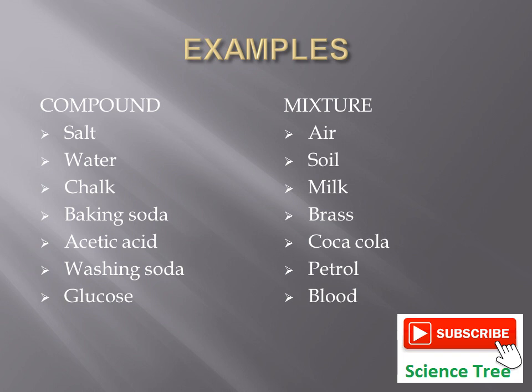Milk is a mixture of water, fats, proteins, vitamins, sugar. Brass is a mixture of copper and zinc. Copper and zinc never lose their original properties in making brass. Soft drinks, petrol and blood are also examples of mixtures.